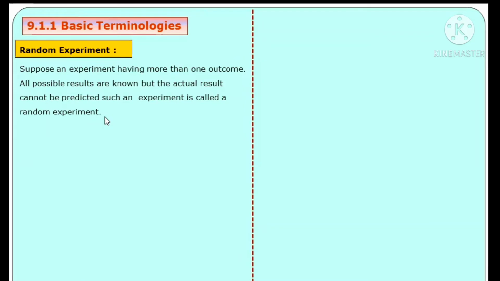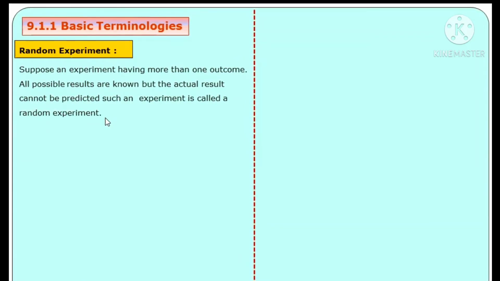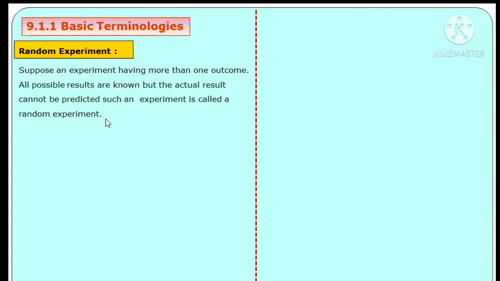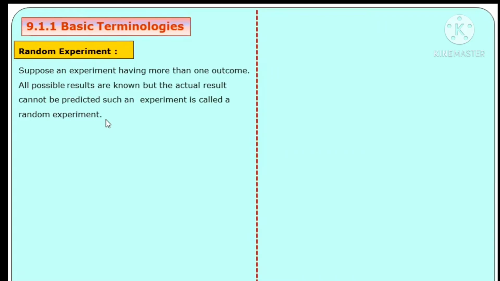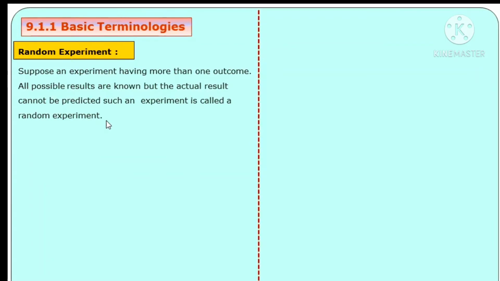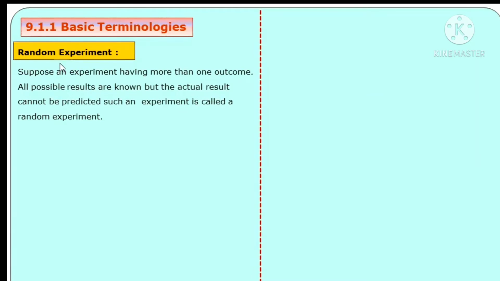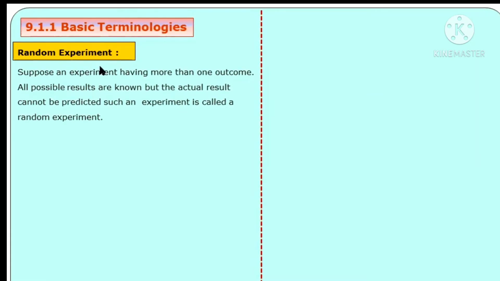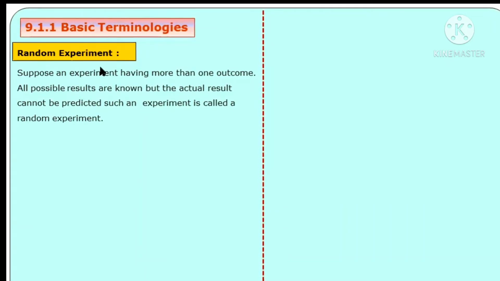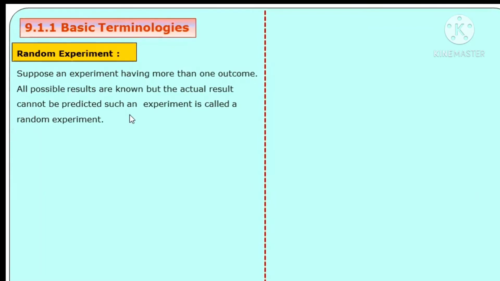Simple example, suppose we toss a coin. We already know what outcomes we are getting, that is, the possibilities. It may be head, otherwise tail. This is our guessing, that is prediction. Outcomes more than one, this is known as a random experiment. Examples are a coin is tossed, a die is thrown, or a card is drawn, like such experiments.